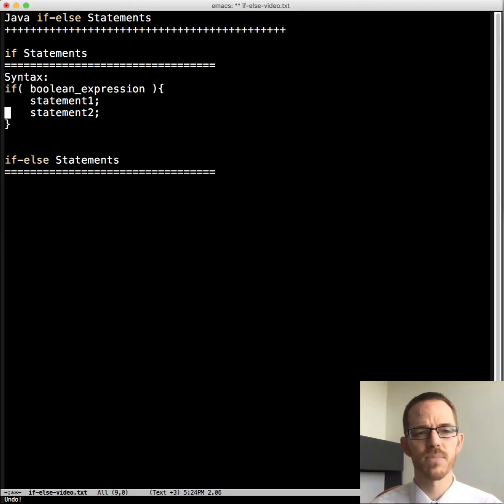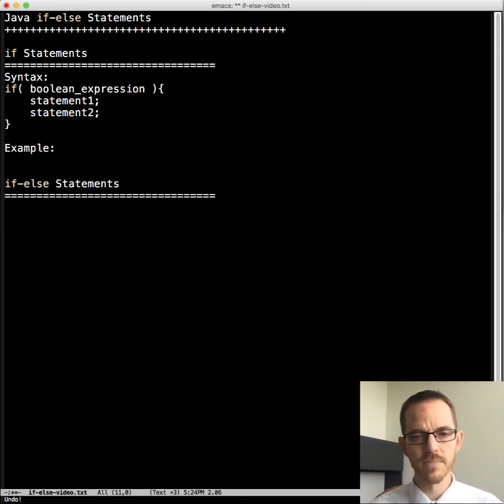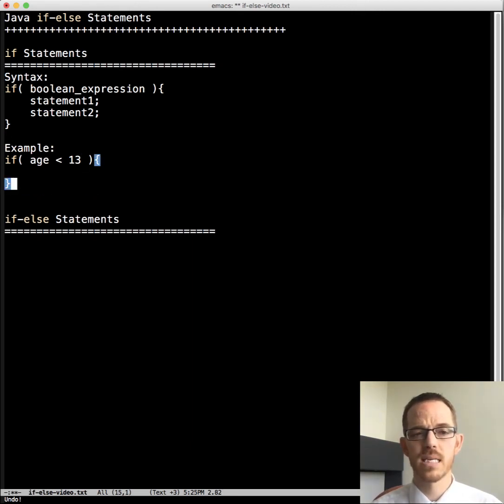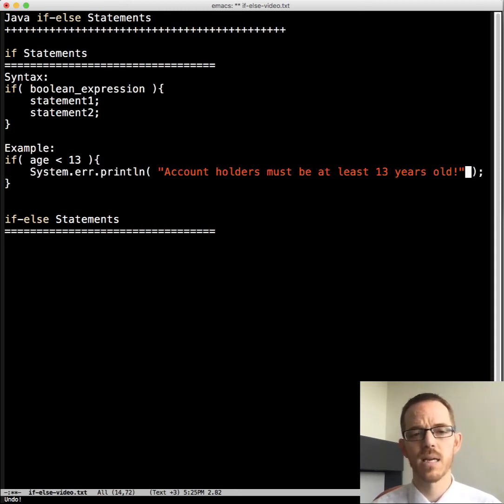Let's see an example. For example, if you're writing some code that was working with online social media, they typically have a policy that the account holder must have an age of at least 13. So we'd have our if as our keyword, our set of parentheses, and then we'd have a Boolean expression here of age is less than 13. What we need to do then is to display an error message. So I'm using System.err.println: Account holders must be at least 13 years old, because the age is beyond that.